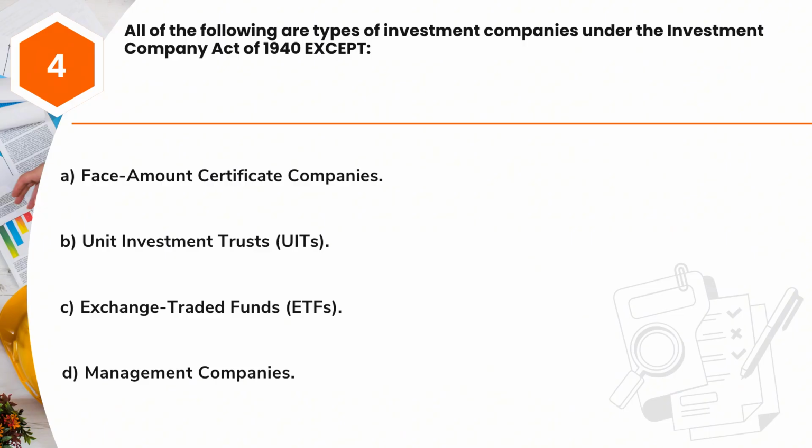Question 4. All of the following are types of investment companies under the Investment Company Act of 1940 except A. Face amount certificate companies. B. Unit investment trusts, UITs. C. Exchange-traded funds, ETFs. D. Management companies.